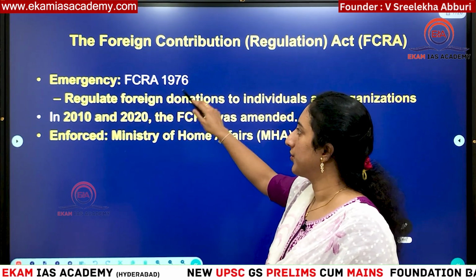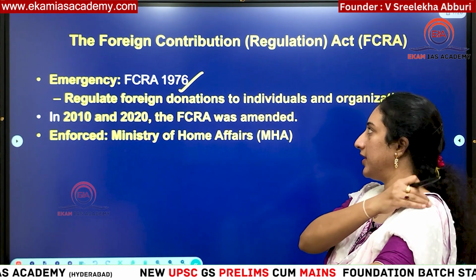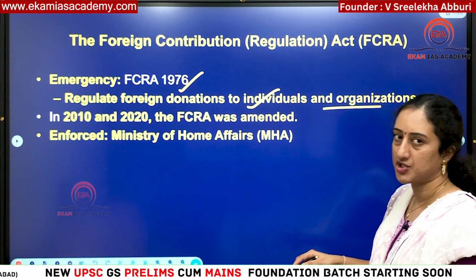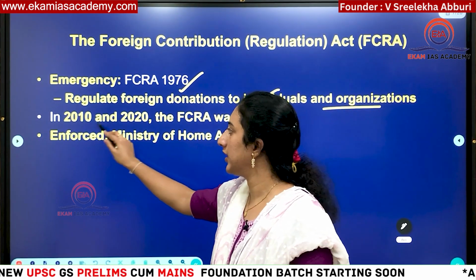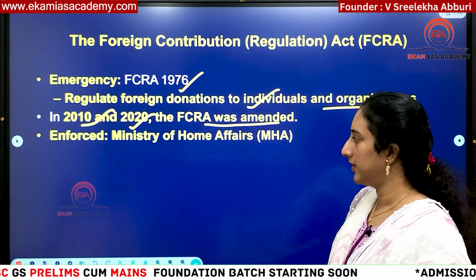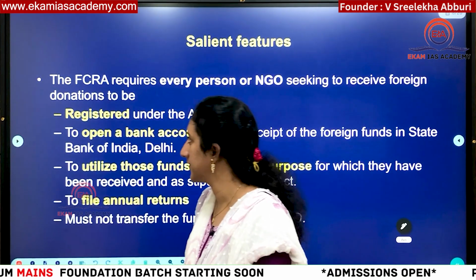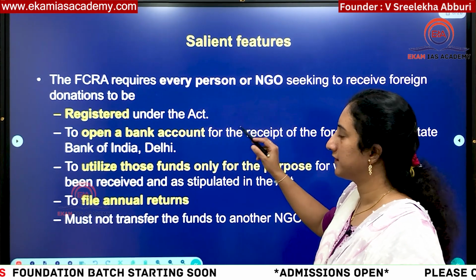So it was brought in during the Emergency in 1976, mainly to regulate donations to individuals and organizations. In 2010 and 2020 the FCRA was amended, with major amendments, and it is implemented by the Ministry of Home Affairs. And you have to see what the features of this act are.